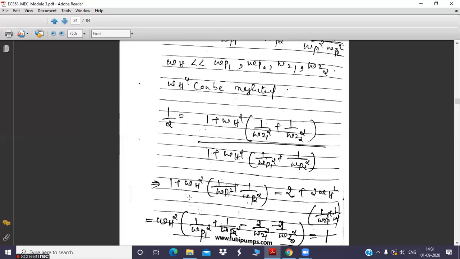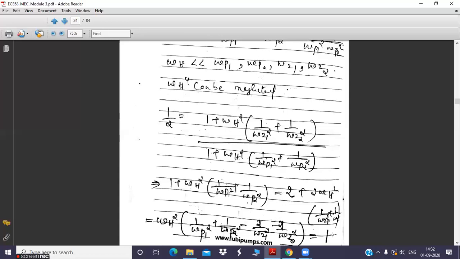When you take omega h square common, here you will have 1 by omega p1 square plus 1 by omega p2 square. This will come to the left side, so it becomes minus. And this 2 will come over here. Correct? So minus 2 divided by omega z1 square minus 2 divided by omega z2 square is equal to, on the right hand side you have 2 and on the left hand side a constant 1, so they combine: 2 minus 1 becomes 1 on the right.